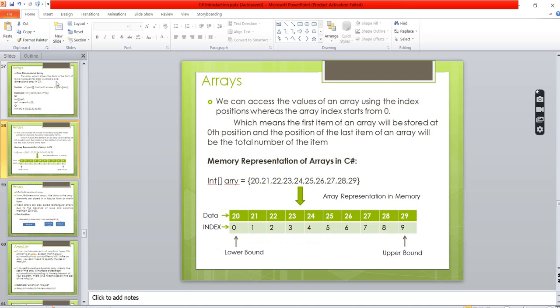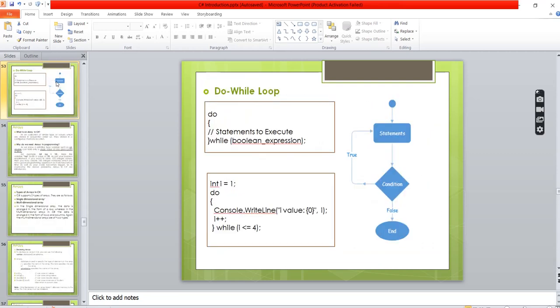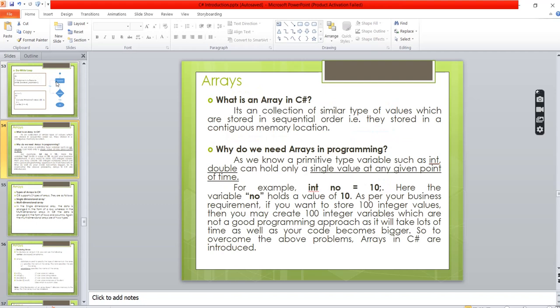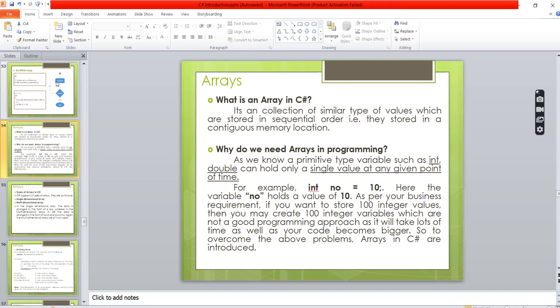So this is about the arrays. It's a small recap we can say. This already we had discussed. So we can say that the array is a similar type of values in a sequential order. Yeah, that's another important thing. It stores the values in a sequential order. Means you cannot insert the value in between. That you can say another drawback of an array, or else advantage of an array. It depends upon the scenario.